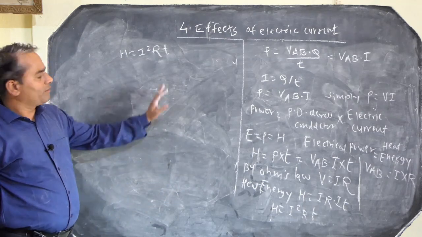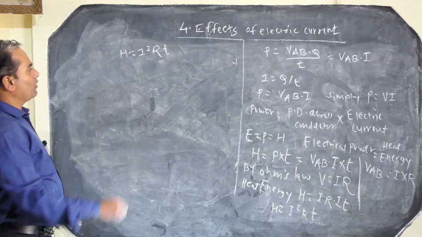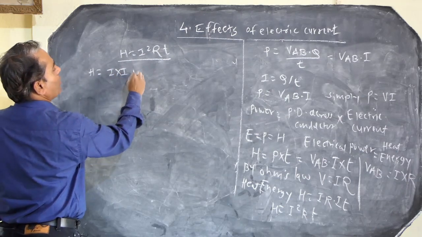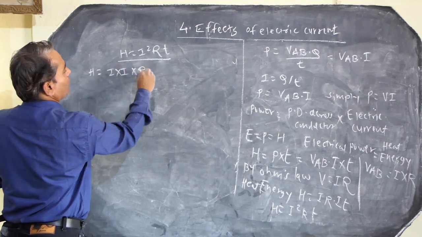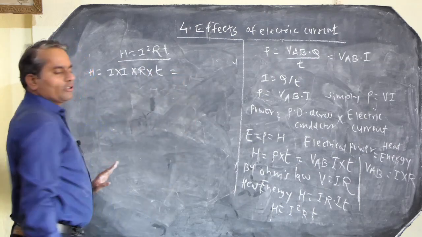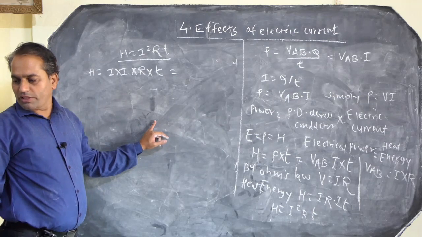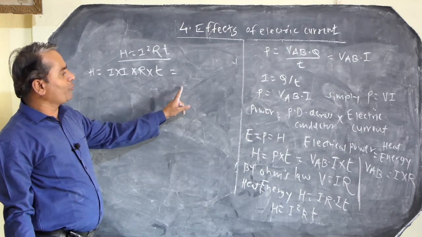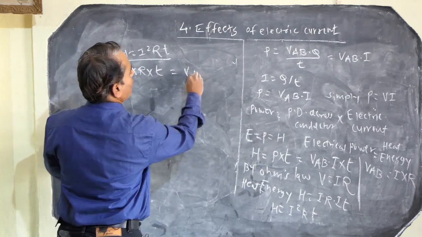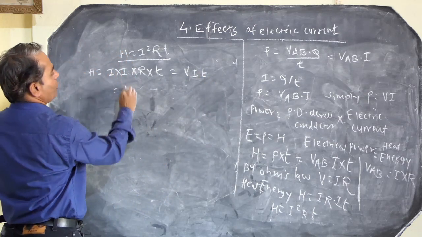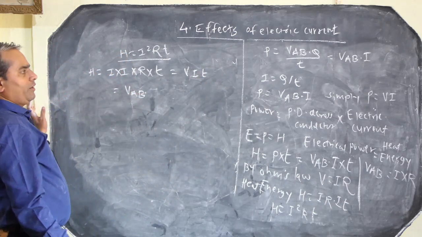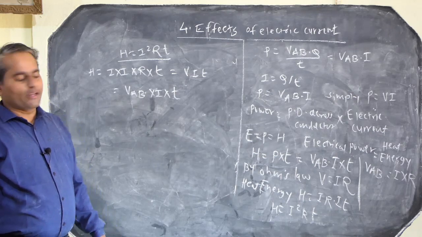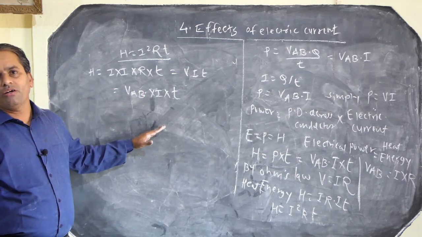H equals I into I into R into T. This is a similar definition to H equals P into T, or H equals VIT, that is, voltage across AB into I into T. It is a similar concept, but the forms are different.